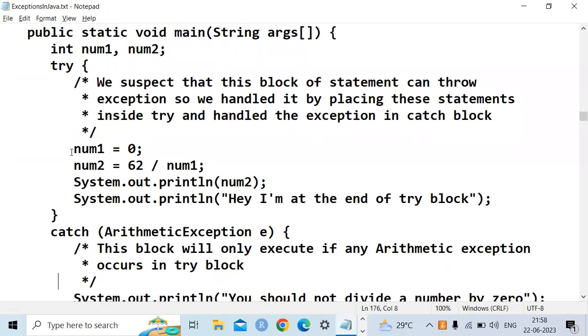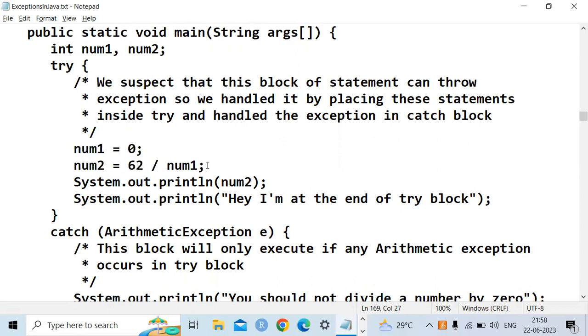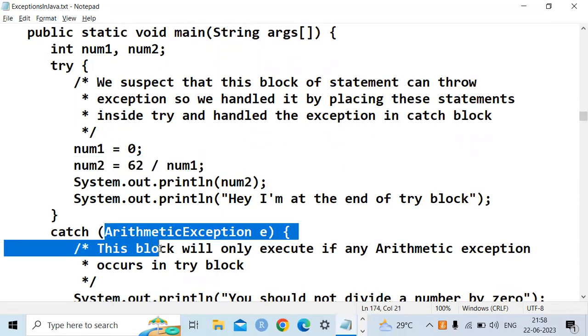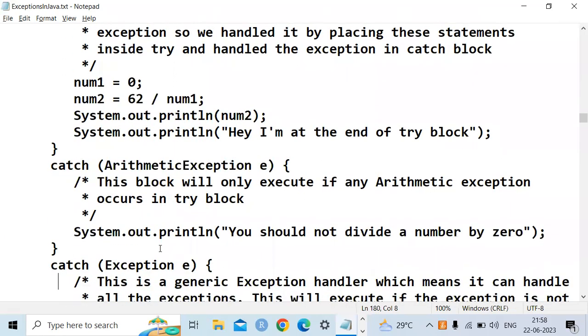So whenever the program execution reaches this point, automatically control stops the execution and throws to the catch block. So what is the catch block? We should not divide a number by 0.